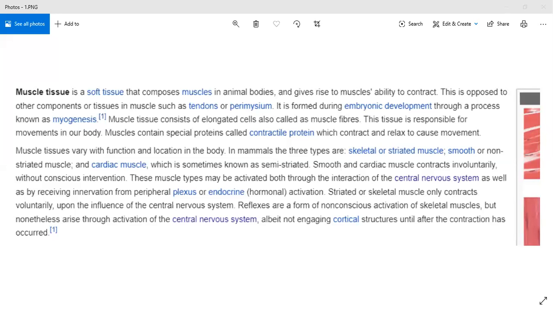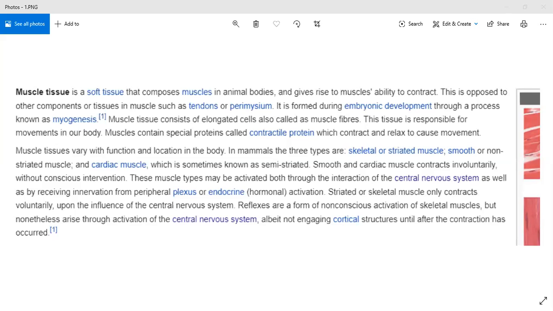Striated. Striated muscle. Okay. I am muting you. Wait for a minute, I will unmute another participant. Now, Gurkirat, are you able to hear me? Yes, ma'am. Tell me, what is the second type of muscular tissue? Second type of muscular tissue.